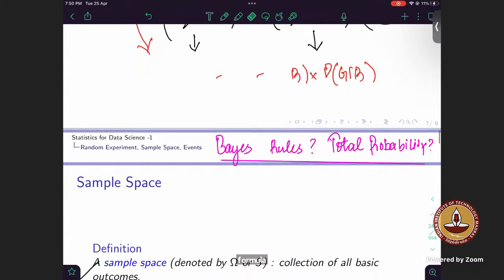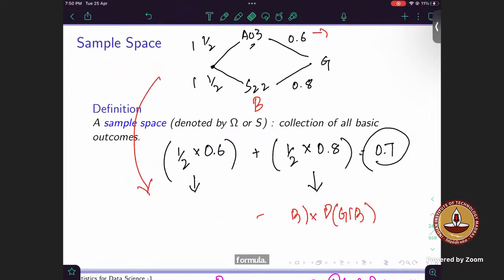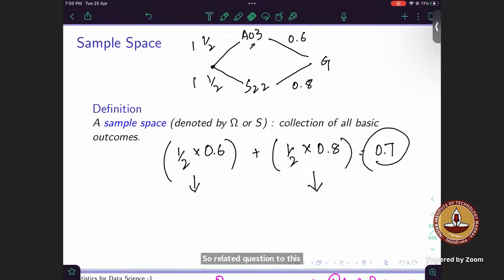So this was for this. Now, sir, a related question to this. This formula is related to the intersection of two events, right? There's a formula connecting to dependent events. So is it possible to draw a Venn diagram of two independent events? If I have two events which are independent.